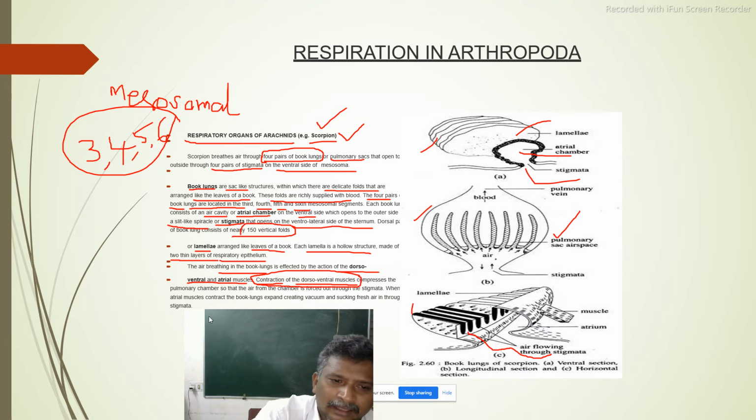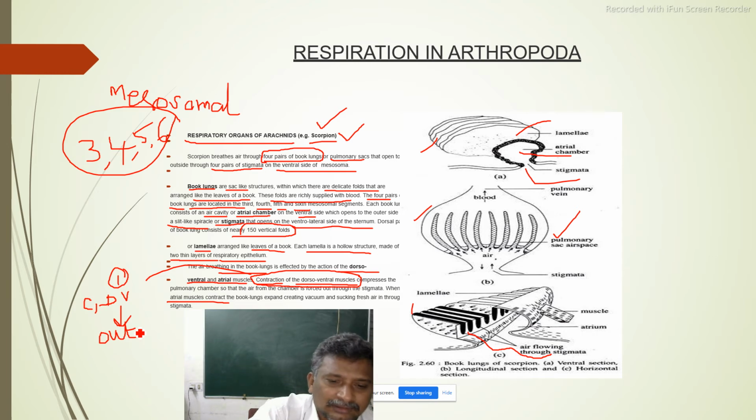Okay. When the muscles contract, this is the first character we have to remember, to send out the air. To send out the deoxygenated air, that organism will go for contraction of dorsoventral muscles. What should we remember? Contraction of dorsoventral muscles. That is for the purpose of sending out.